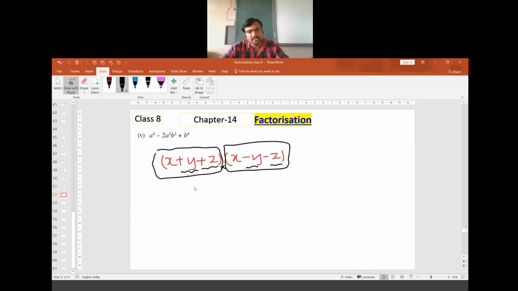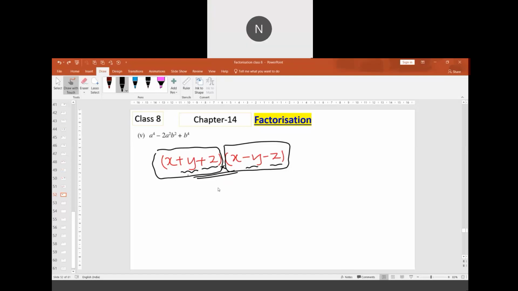When multiplication is there, we should not cancel it. When addition is there, we can cancel it. We can cancel in addition or subtraction. This is the final result. It cannot be further simplified. Okay. Next question.